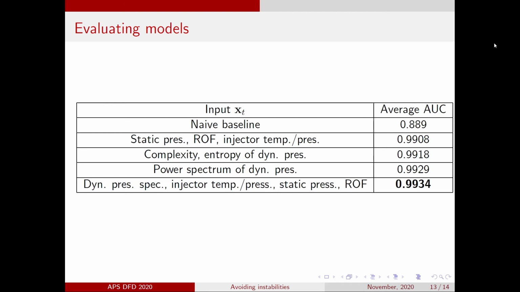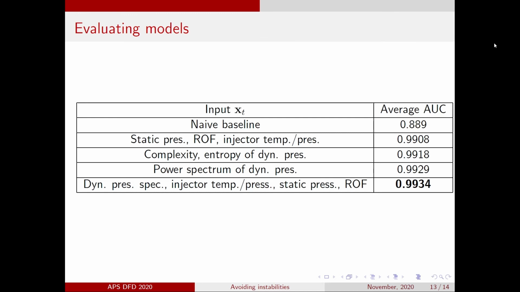The second NARCS model uses the current static chamber pressure, the current pressure and temperatures at the injectors, and the current ratio of oxidizer to fuel as input state variables. It performs well, with an average AUC of 0.9908. The third model uses the average complexity and entropy of the high-frequency dynamic pressure measurements, which according to Hachijo et al. are excellent precursors of instability, and it performs even better.